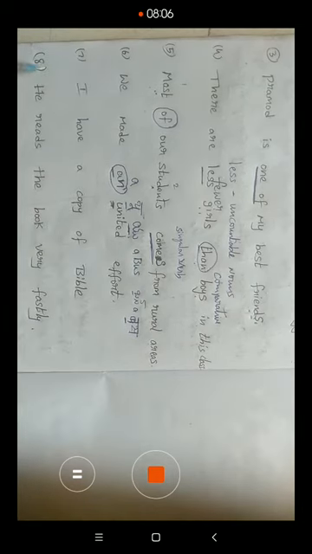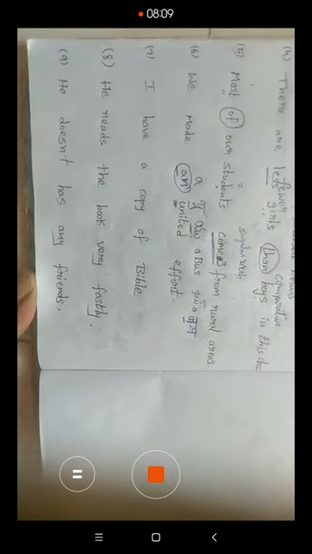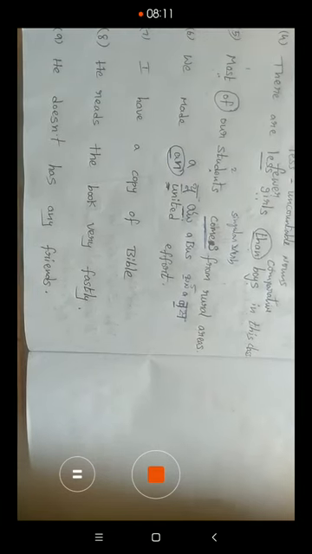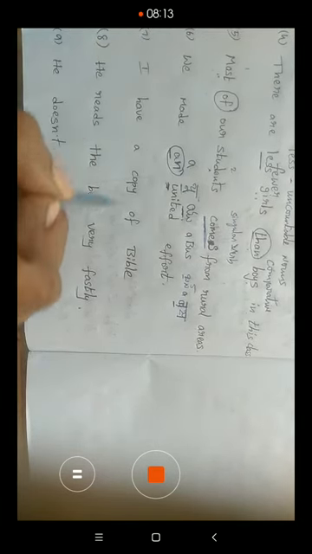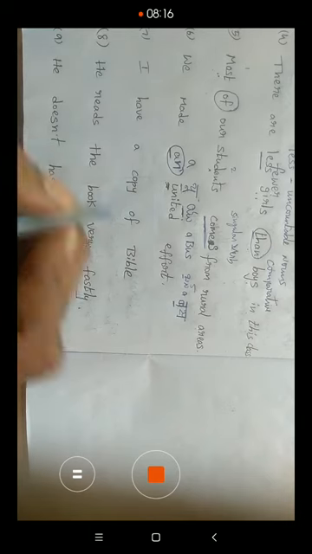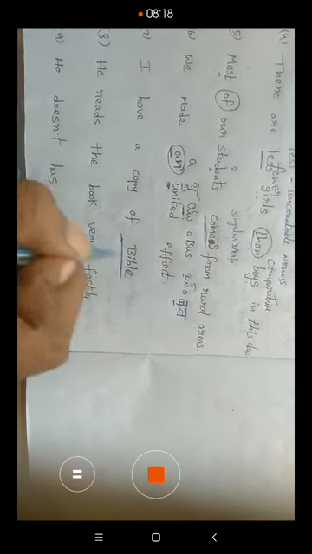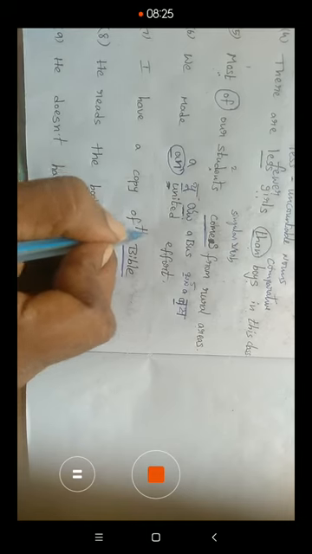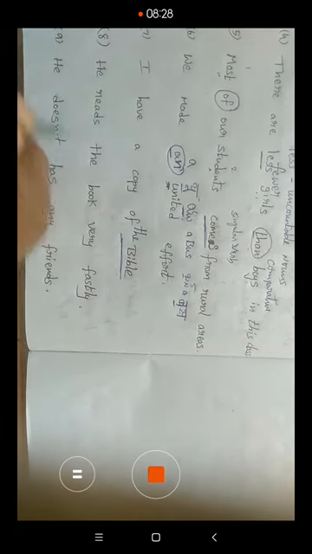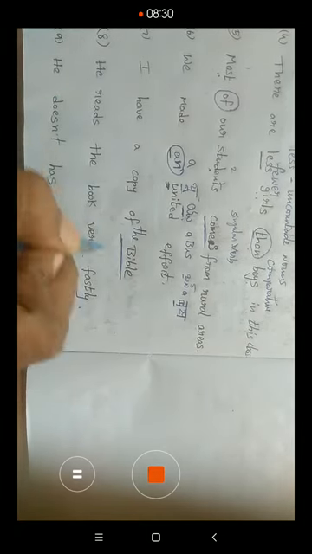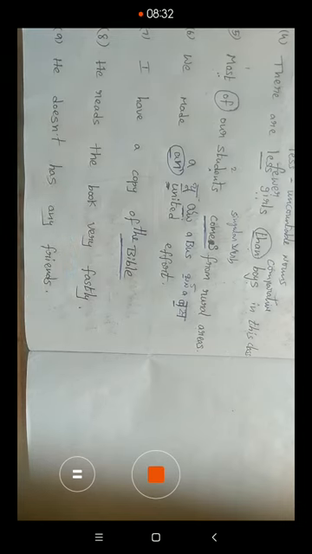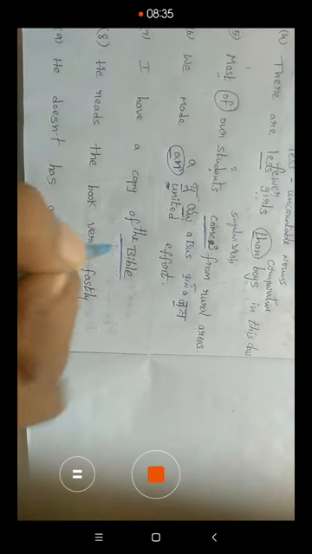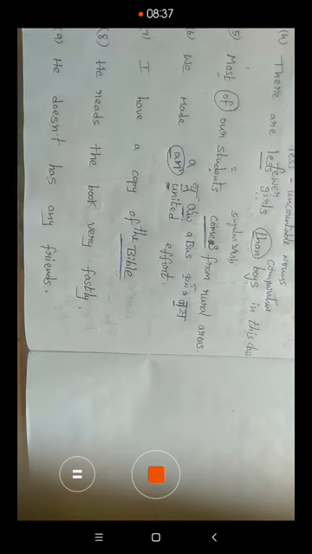I have a copy of Bible. What is the mistake here? The mistake is here. Before the sacred books, we write the article the: the Bible, the Quran, the Bhagavad Gita, the Upanishad, the Mahabharata, the Ramayana. Before the sacred books, before the devotional books, we write the article the. This is the correct one.